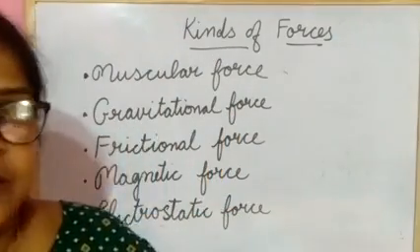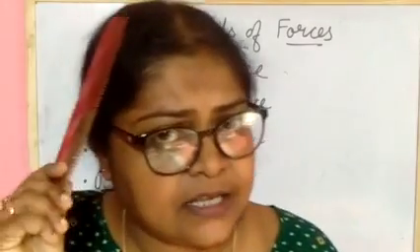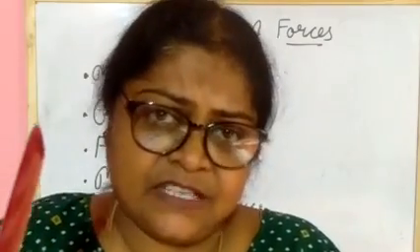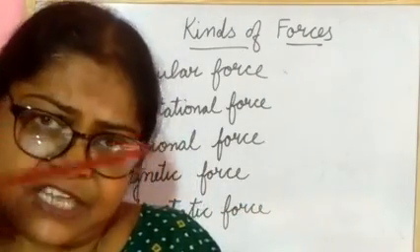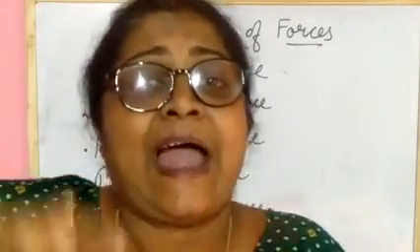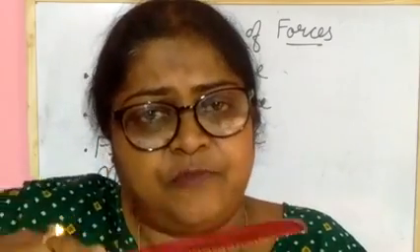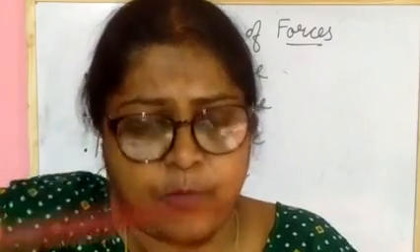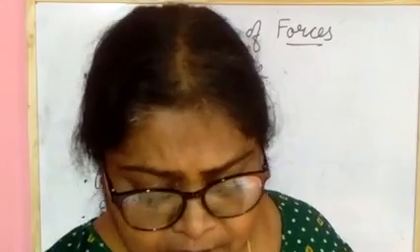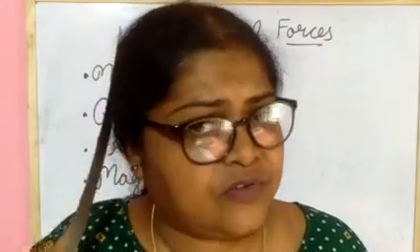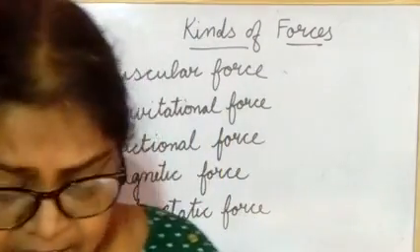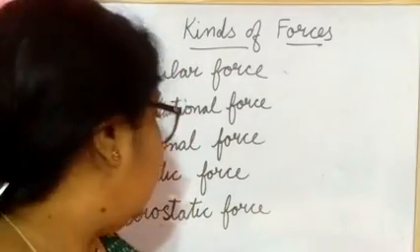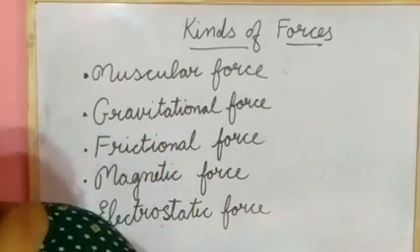Or what is this? This is a comb. You rub it in your hair, and when you take some pieces of paper and bring the comb near, the paper will be attracted to the comb. Why? Or you can take a ruler also, rub it in your hair, and you will see the same thing. This is due to the electrostatic force.